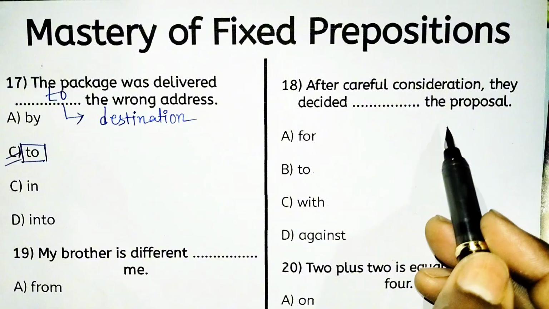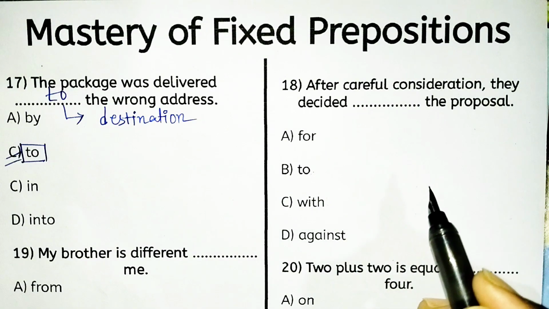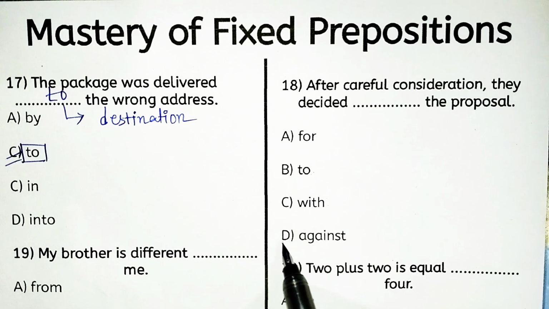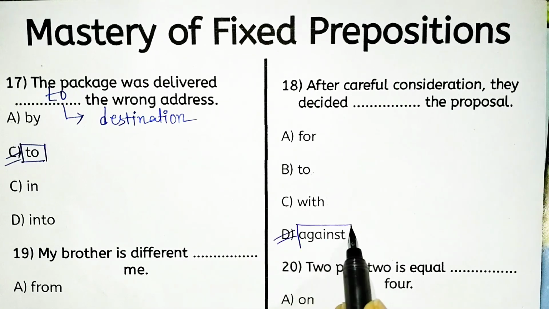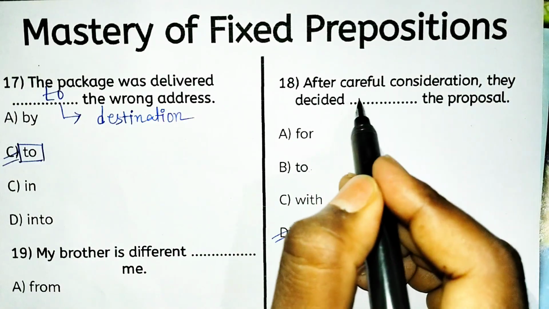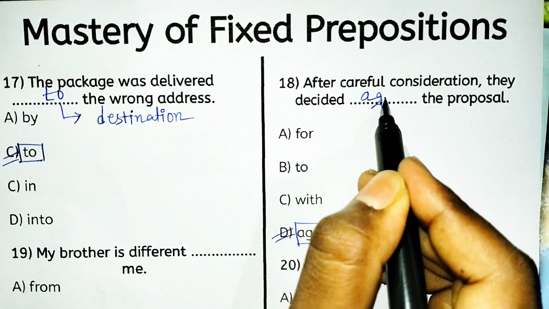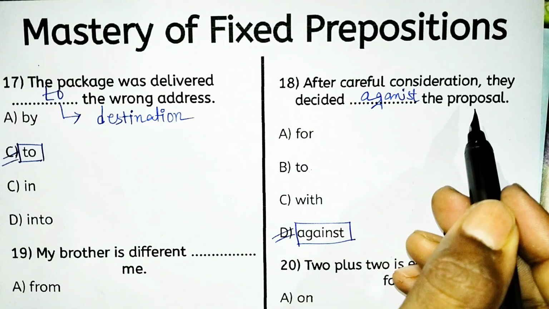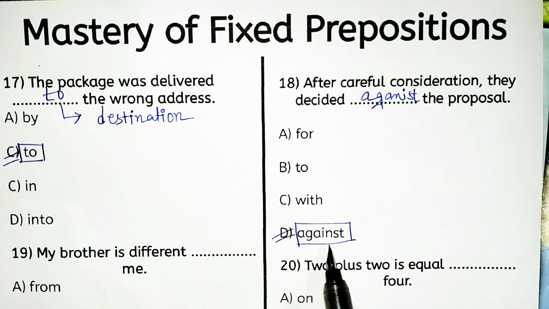Here is a contradictory sense. So that's why the verb decide here uses the preposition against. So they decided against the proposal. Option D, that is against, is the right fixed preposition.